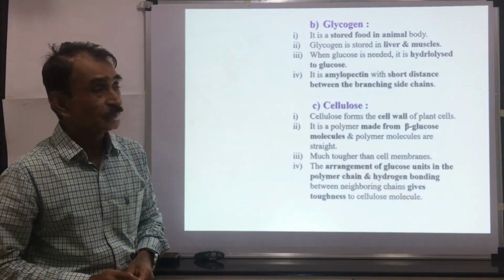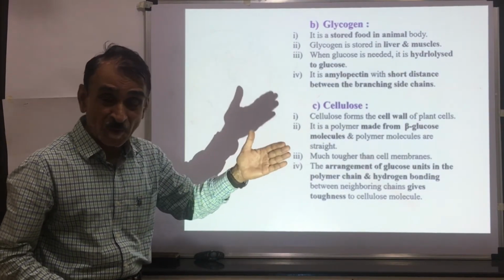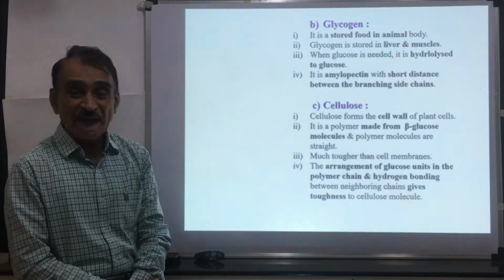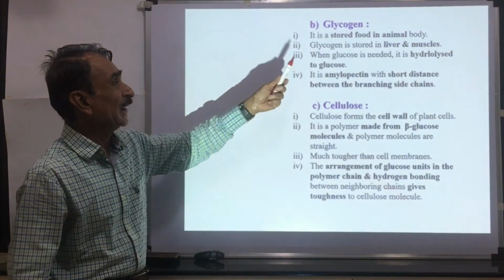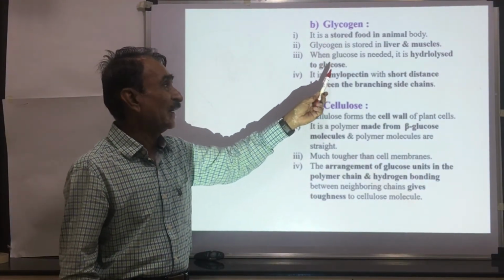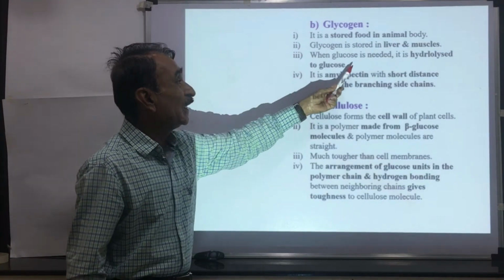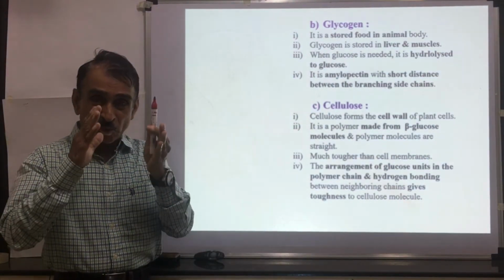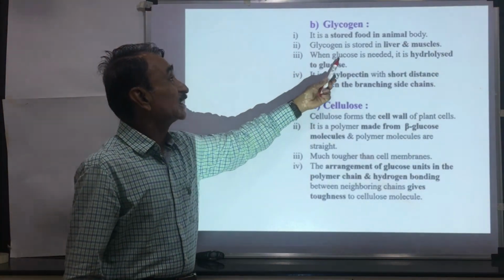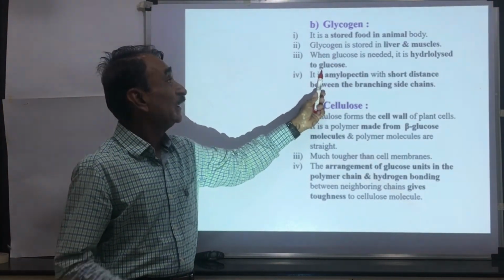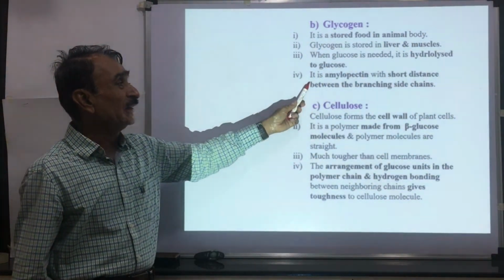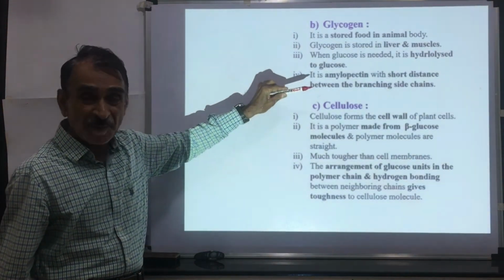Then glycogen. In plants, food material is stored in the form of starch, but glycogen is a stored food in the animal body. In the animal body, food material is stored in the form of glycogen. Glycogen is stored in the liver and muscles of animals. When glucose is required for energy, this glycogen is hydrolyzed to glucose. Glycogen is broken down, and glucose is formed.